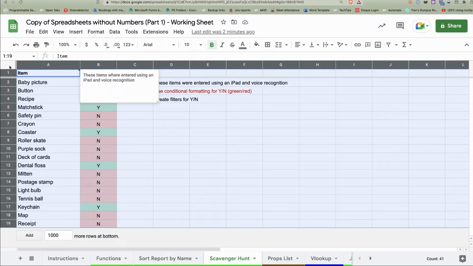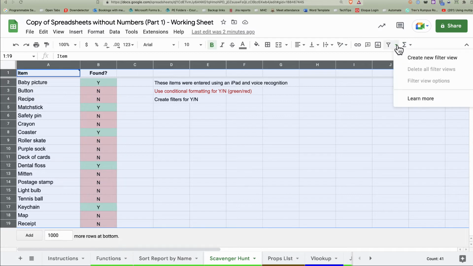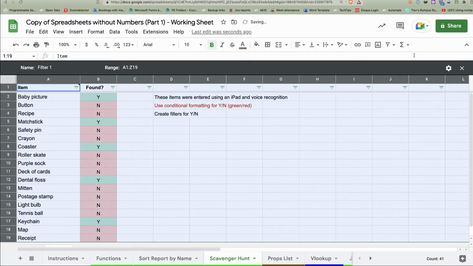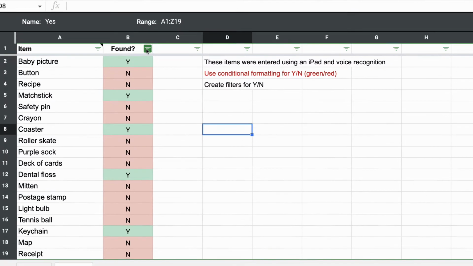So let's create a filter view. Again, you can do it from up here. You can also do it from over here. I like doing it from over here. Create new filter view. Excellent. So first of all, we're going to give it a name. So this is yes, pretty straightforward. And there's my range that we're going to be talking about. And do you see how we've got these little lines here? That's our filters. We can control what goes in there. So I'm going to go into here.